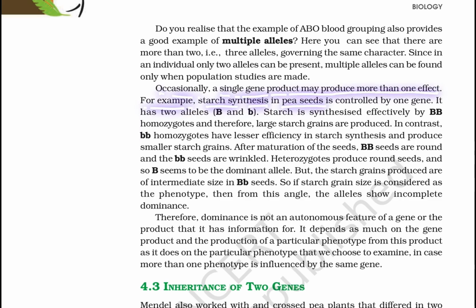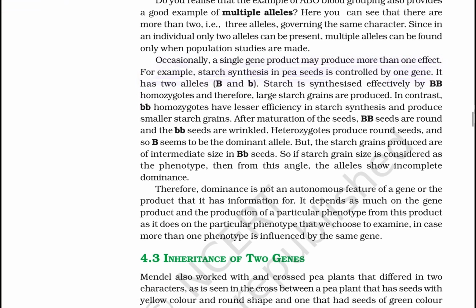For example, starch synthesis in pea seed is controlled by one gene. It has two alleles, B and b. Starch is synthesized effectively by BB homozygotes, therefore large starch grains are produced. In contrast, small b small b homozygotes have lesser efficiency in starch synthesis and produce smaller starch grains. After maturation of the seed, the BB seeds are round and the small b small b seeds are wrinkled.